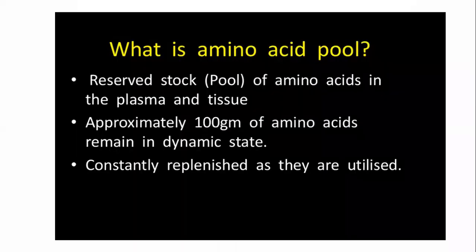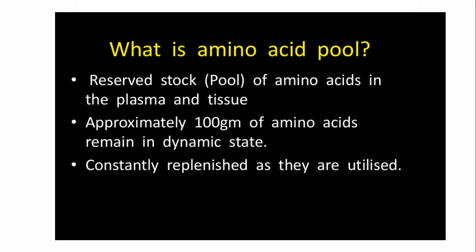This is the nitrogen cycle, and after that we will discuss the amino acid pool. The amino acid pool is the reserve stock of amino acids in the plasma and in the tissue. Approximately 100 grams of amino acids remain in a dynamic state in the plasma and blood, and that is known as the reserve stock or amino acid pool.